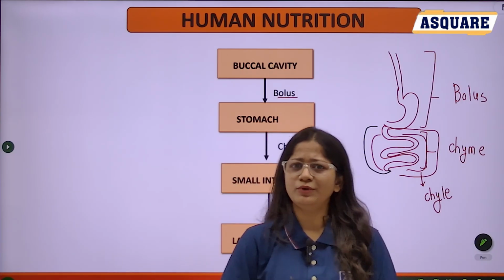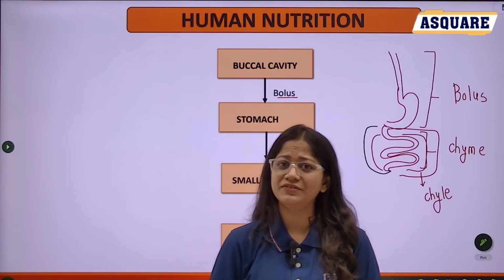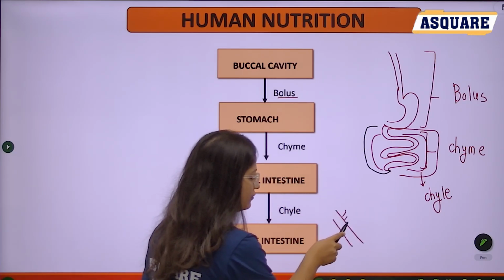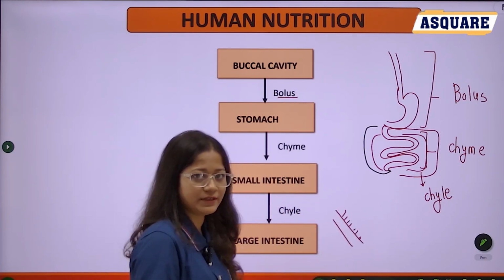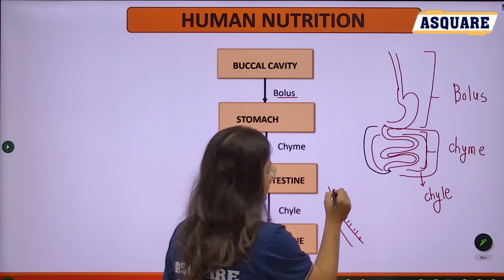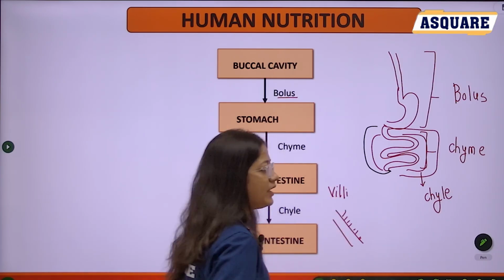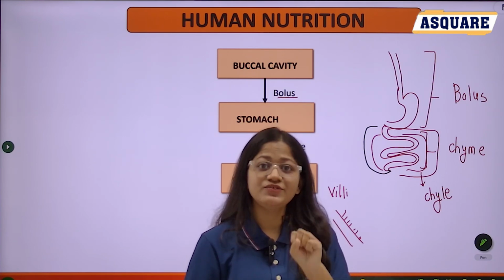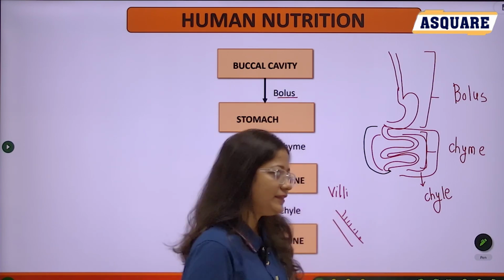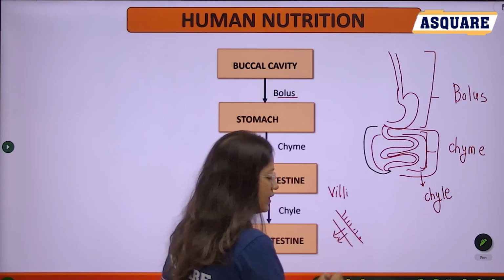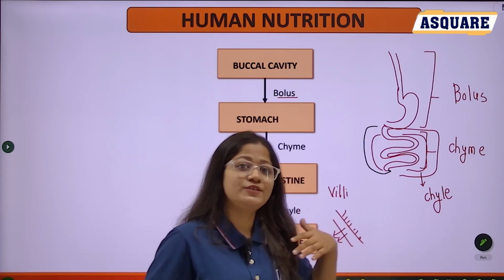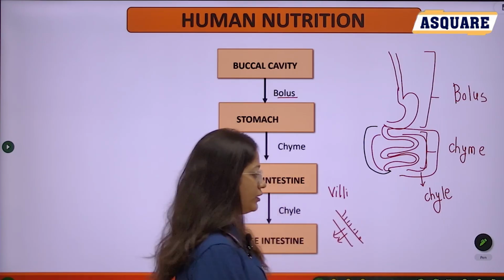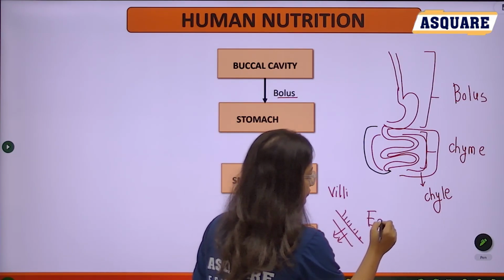Then what about the absorption of digested food? In the wall of the small intestine there are fine hair-like structures present. We call them villi. These are responsible for the absorption of the nutrients that are required by our body. Then it is absorbed into the bloodstream and the undigested food is expelled from your body. We call it defecation, or egestion.